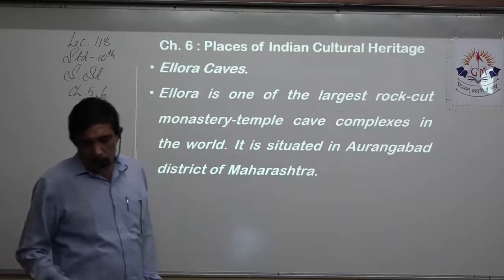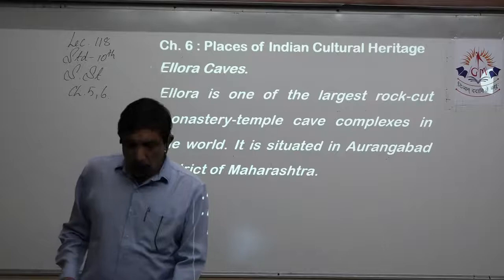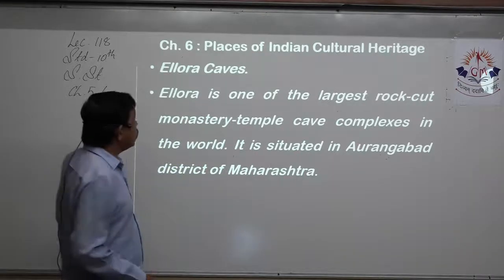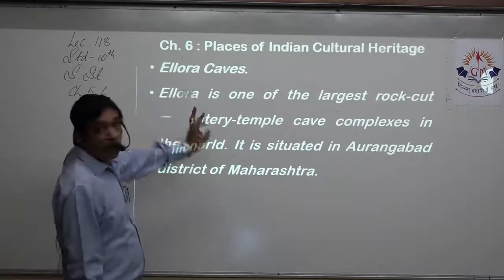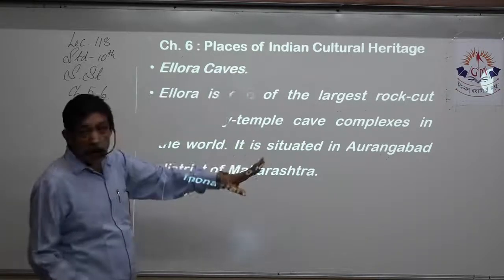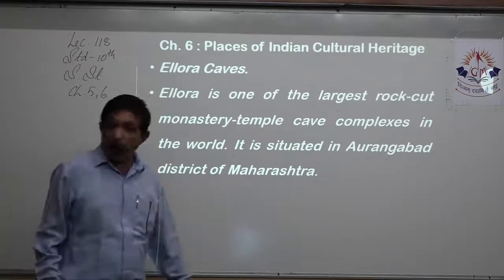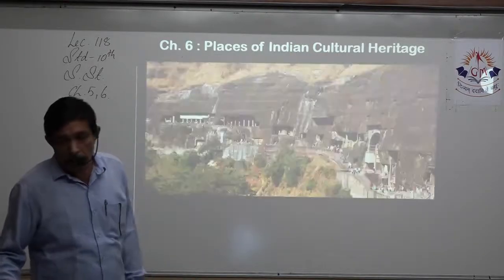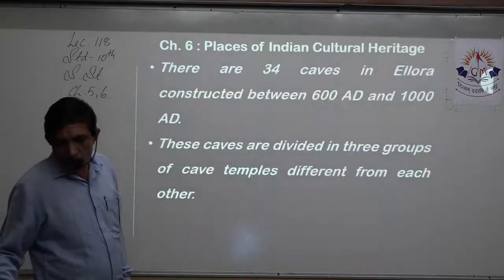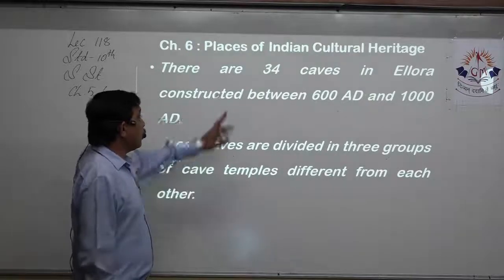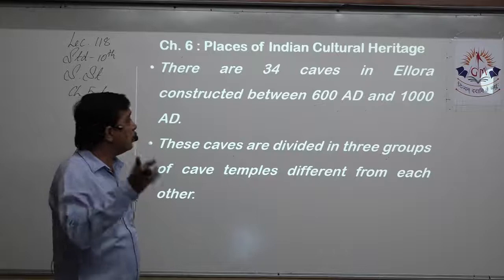Ellora cave is again a 3-mark question. Ellora is one of the largest rock-cut monastery-temple complexes in the world. Very important to remember that the whole of the Ellora cave is a single large rock-cut temple complex. It is situated again near Aurangabad in Maharashtra. This is the picture of it. Remember, for objective: there are 34 caves in Ellora constructed between 600 AD and 1000 AD.